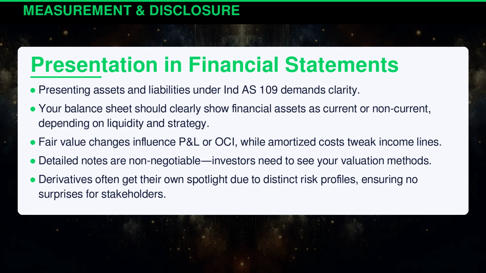Presenting assets and liabilities under Indian Accounting Standard 109 demands clarity. Your balance sheet should clearly show financial assets as current or non-current, depending on liquidity and strategy. Fair value changes influence profit and loss, or OCI, while amortized costs tweak income lines. Detailed notes are non-negotiable. Investors need to see your valuation methods. Derivatives often get their own spotlight due to distinct risk profiles, ensuring no surprises for stakeholders.